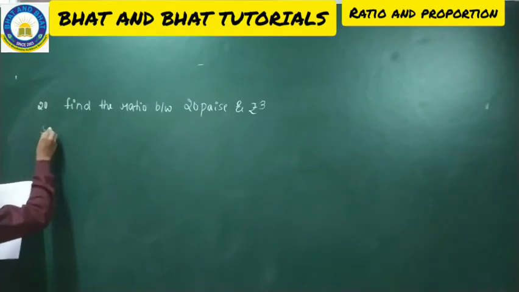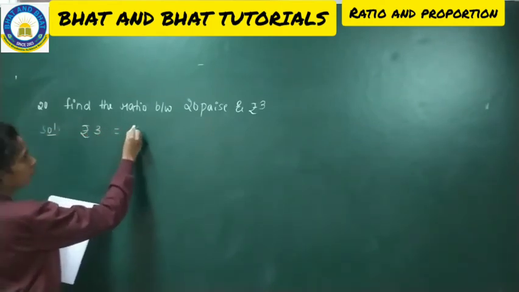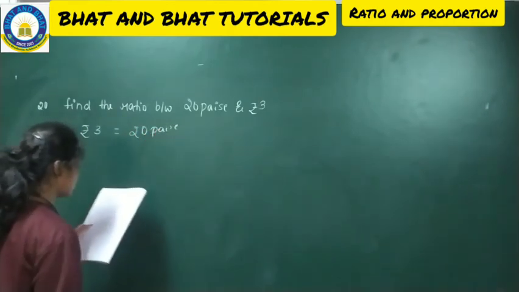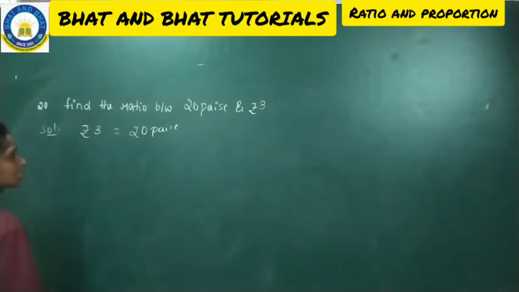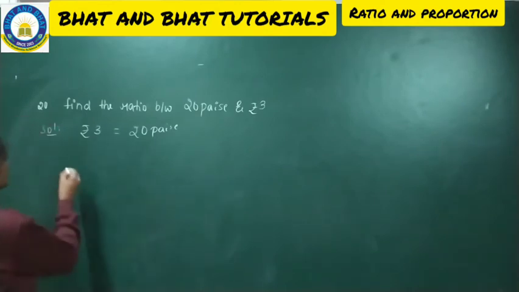Before moving on to the solution, they have given 3 rupees, and we have to take the ratio with 20 paise. Since it is 3 rupees, can we convert that into paise? 1 rupee is equal to 100 paise, isn't it?